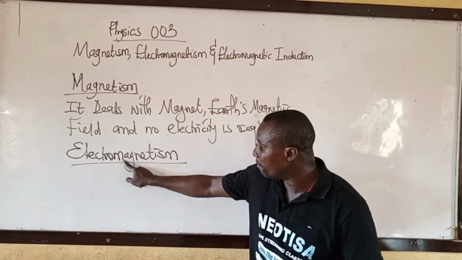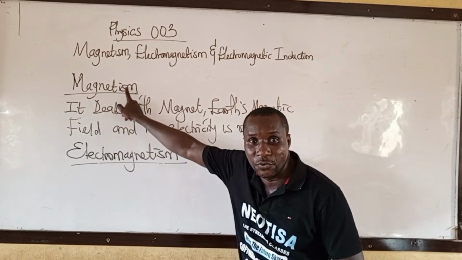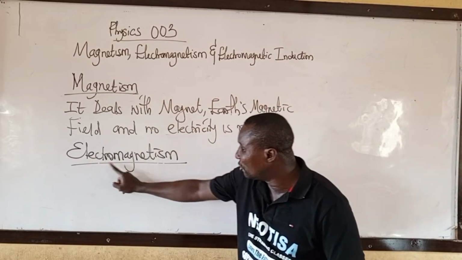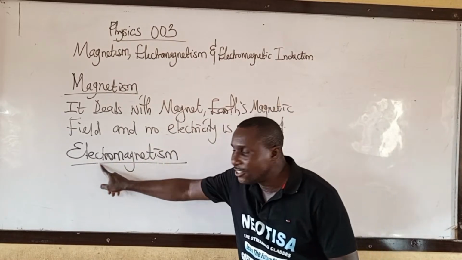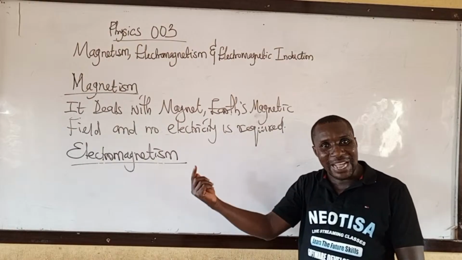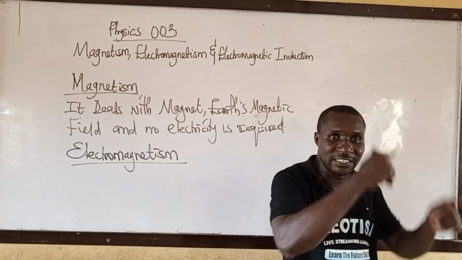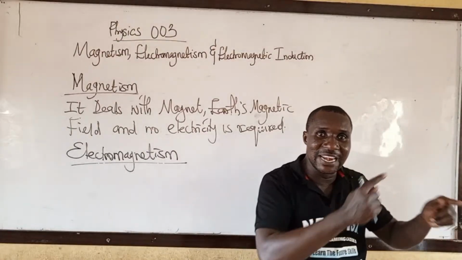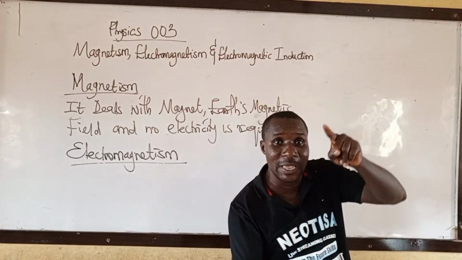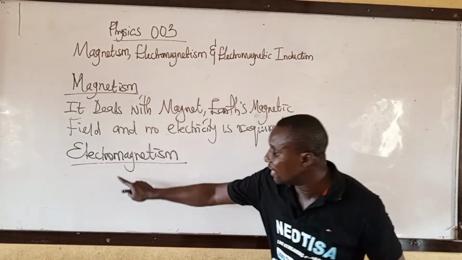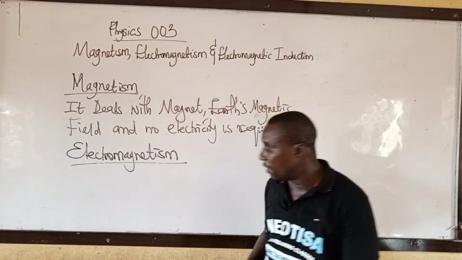Don't forget, magnetism is magnetic field. Then when you now have electromagnetism, it is electricity producing a magnetic field. That means we use electricity, electric current, to produce a magnetic field. That is electromagnetism. Write it down.